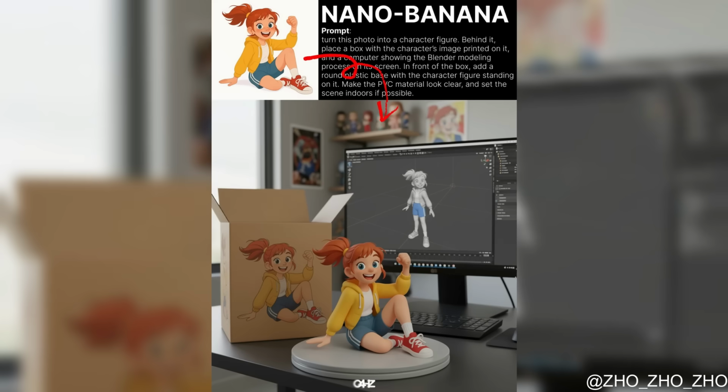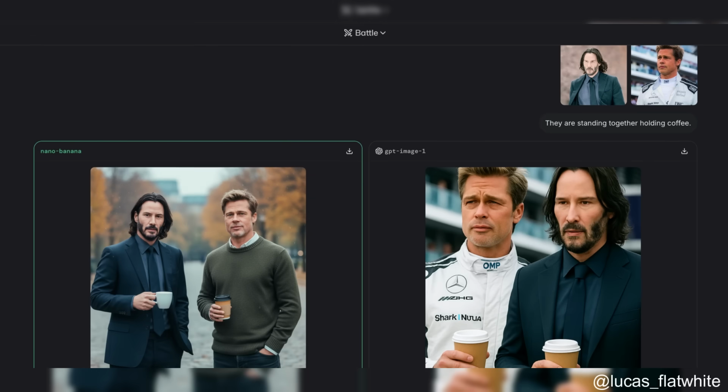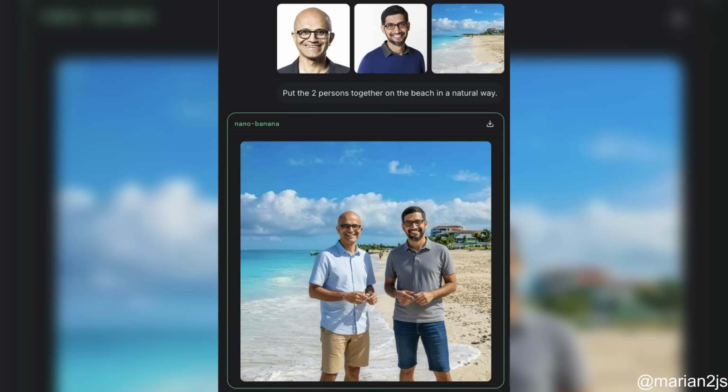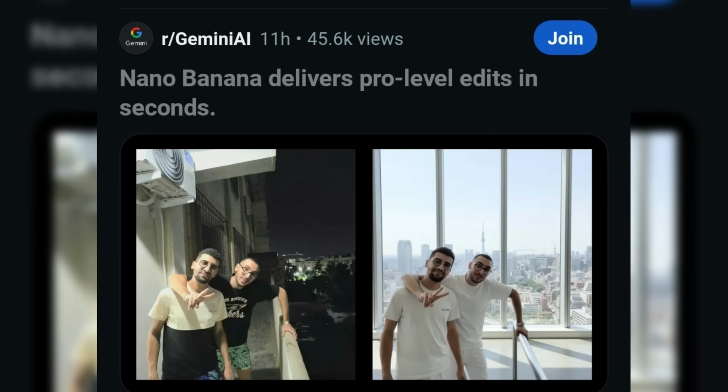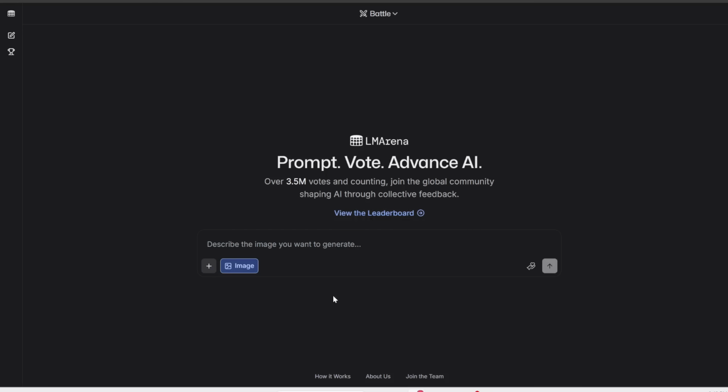However, in addition to Qwen Image Edit, we also have this stealth model called Nano-banana. Now, this is by far the best AI image editor out there. I mean, it's not even close. Now, rumor has it that this belongs to Google, and actually, I've been waiting for them to officially release it, but they haven't done so yet. I'll definitely make a full review video on it once this has been officially released, but as of now, it's just under the stealth name Nano-banana, and at least at the time of this recording, you can only access it on this platform called LM Arena.